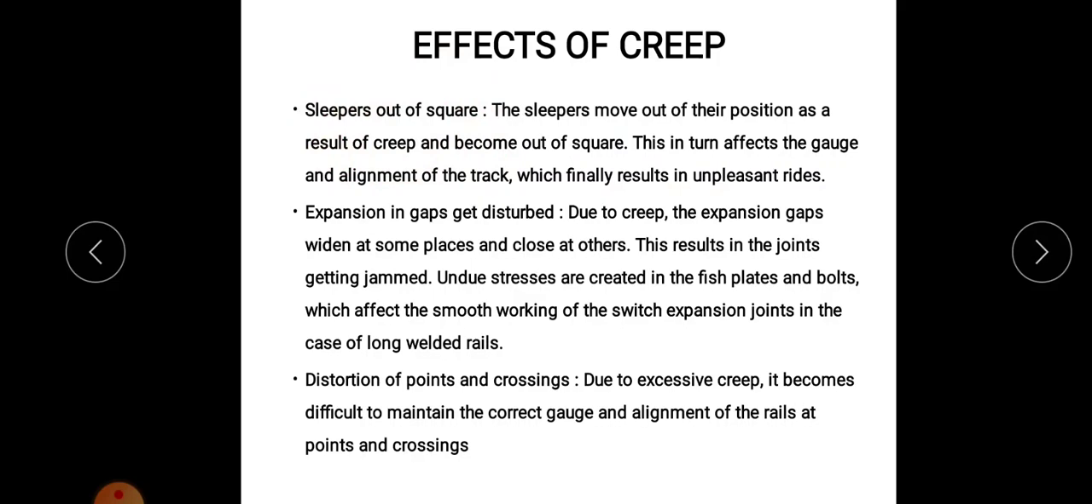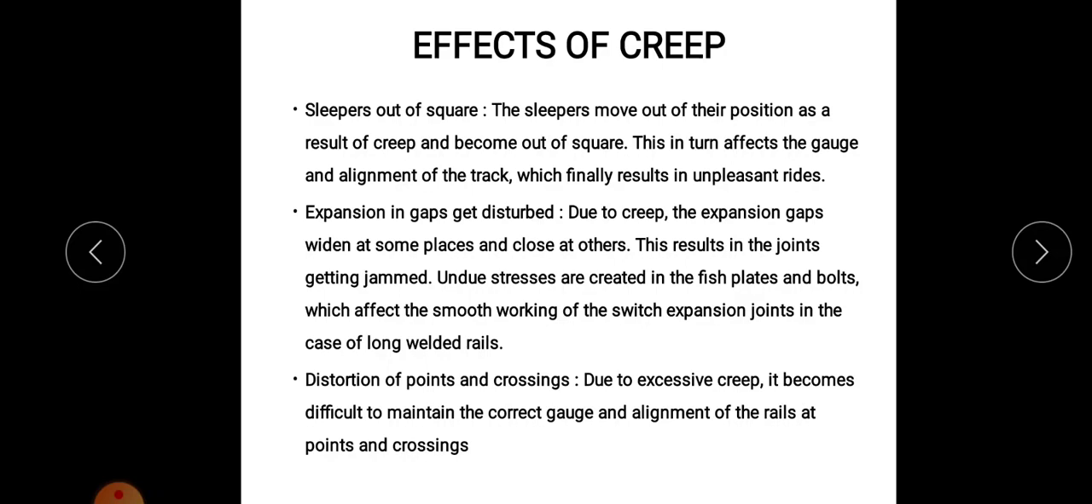Then second one, expansion gaps get disturbed. That is, due to creep, the expansion gaps widen at some places and close at other places. This results in the joints getting damaged. Due to this improper development of expansion gaps, the joints will get damaged, and undue stresses are created in the fish plates and bolts, which affects the smooth working of the switch expansion joints in the case of long welded rails. So these all will affect the rail joints. There will be fish plates and bolts. Then the failure of expansion joints will create unpleasant movement of the train.